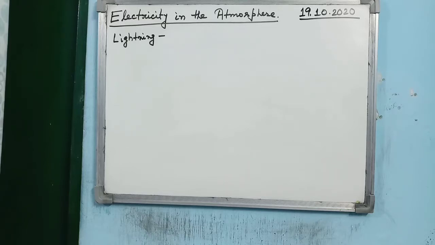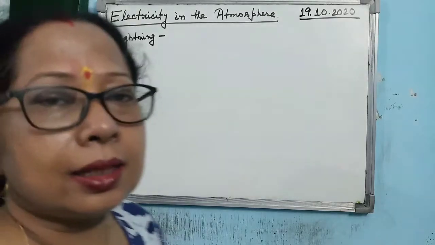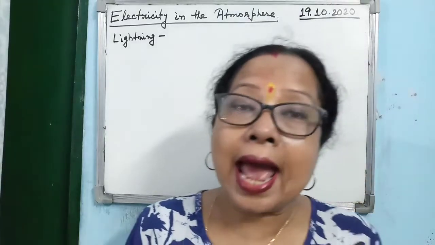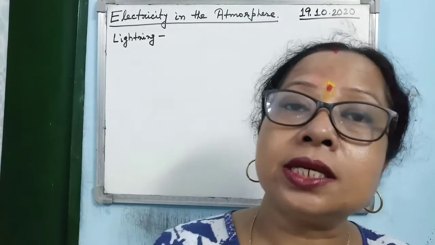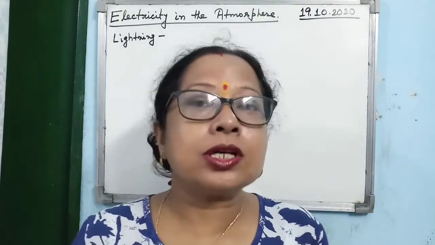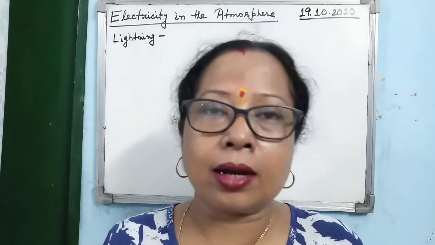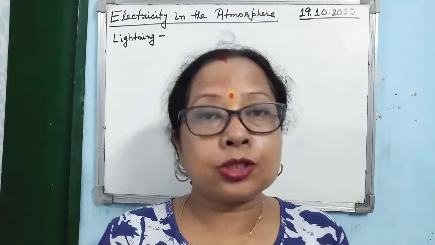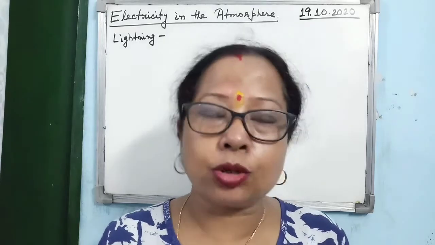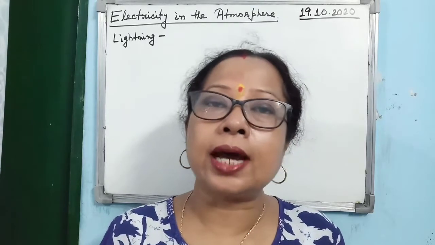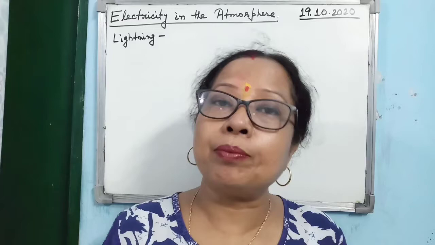Now what is the reason for that? Because there was charge in the cloud, and that charge passes through the string, because the string just got wet by the rainwater, and so it becomes a conductor. So it just transferred the charge in the cloud to the metal key.